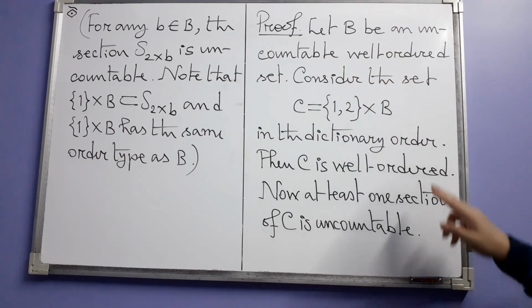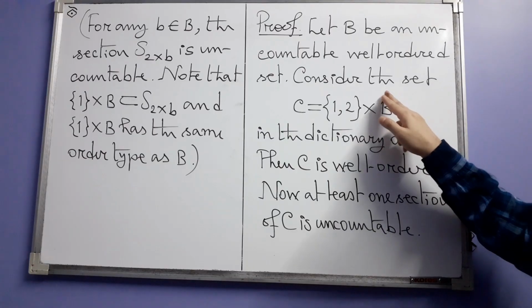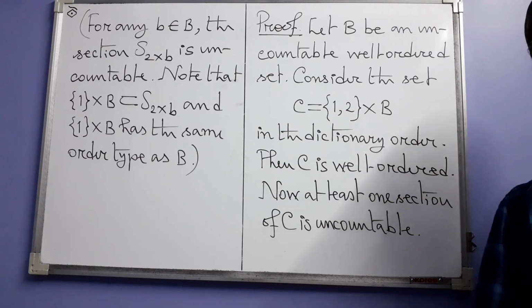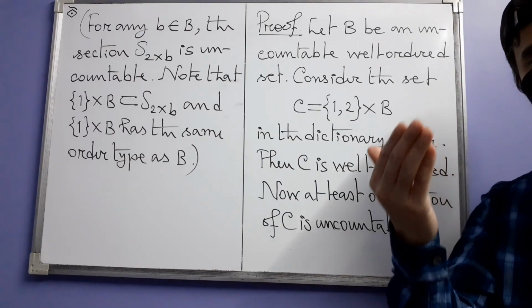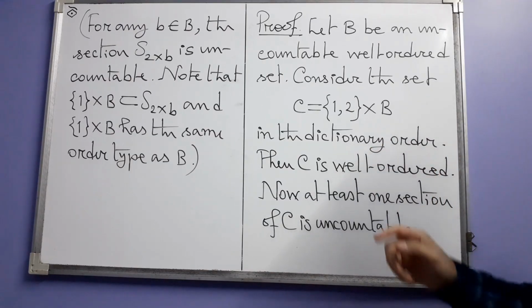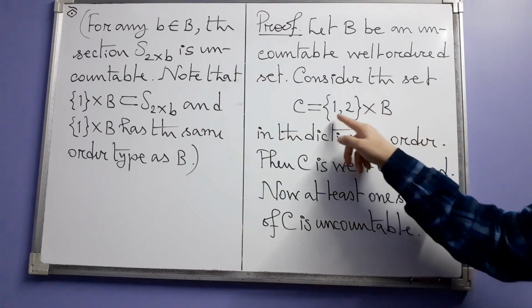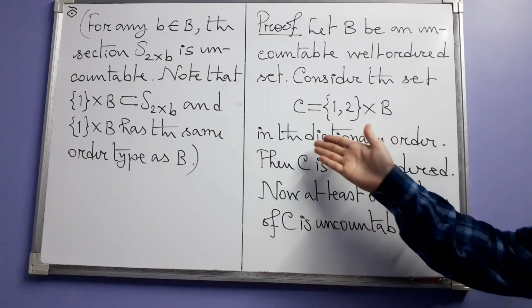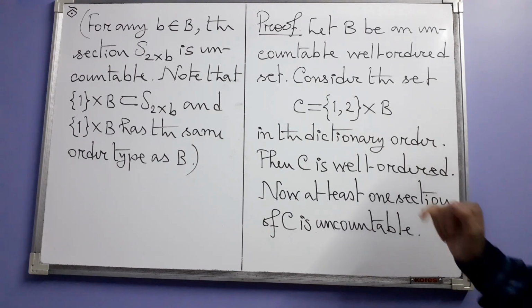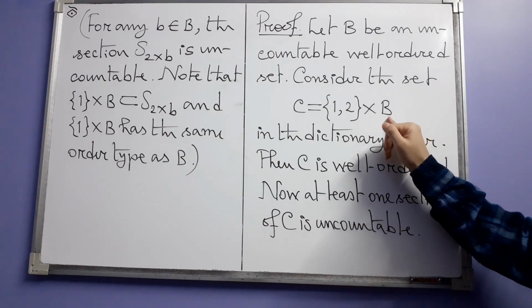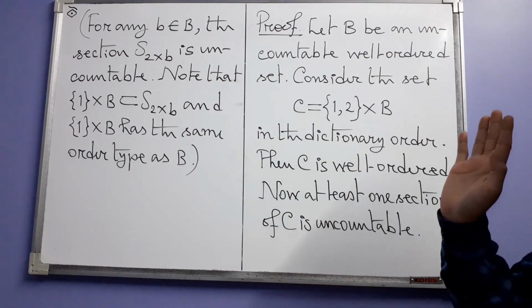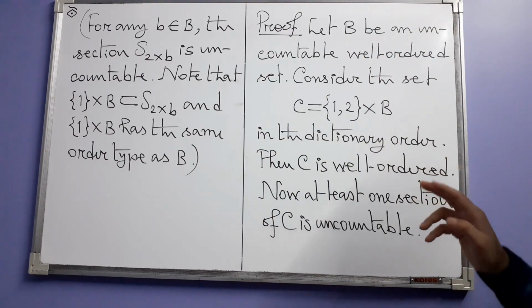Now we consider the Cartesian product of B and this two element set which has the integers 1 and 2. And this is itself an ordered set in the dictionary order. However, what are the individual orders on B and this? On B, of course, there is already an order which makes B well ordered.